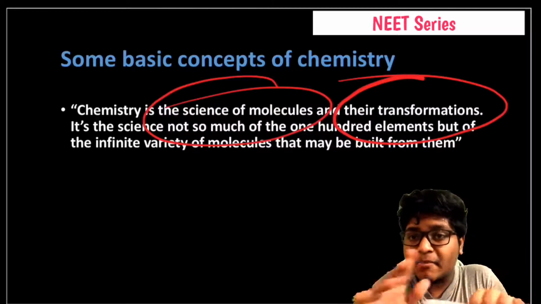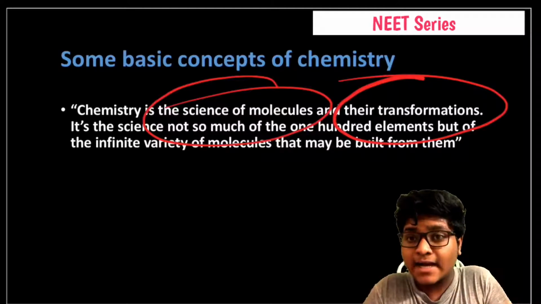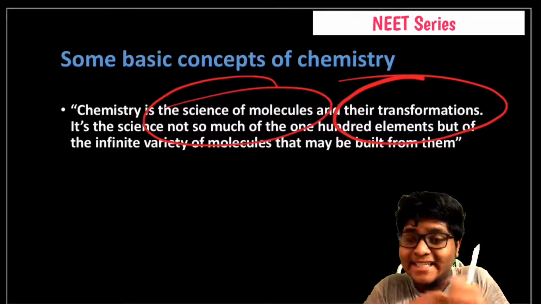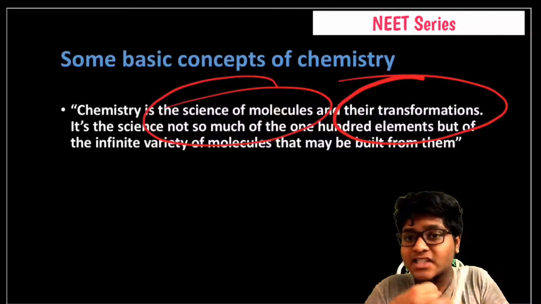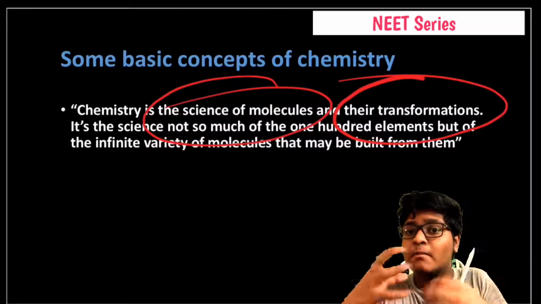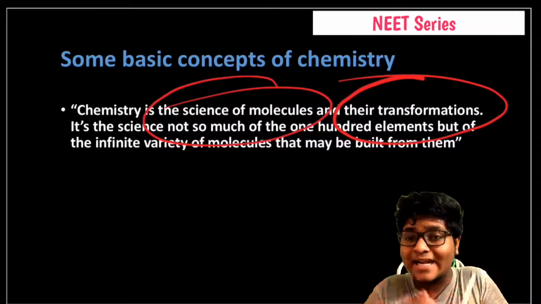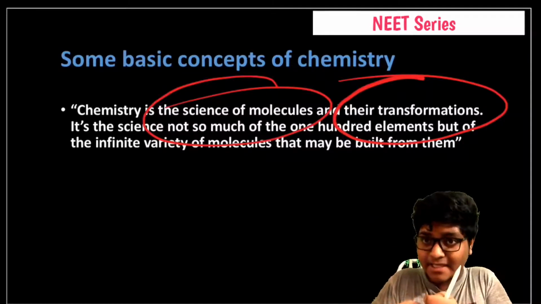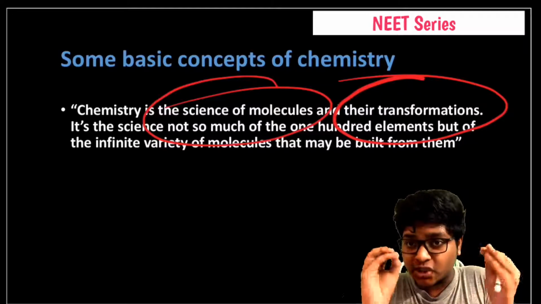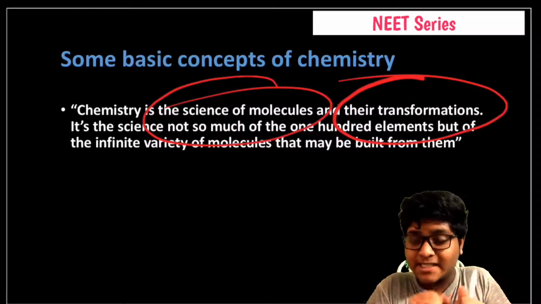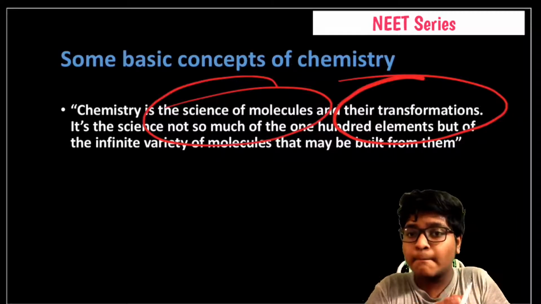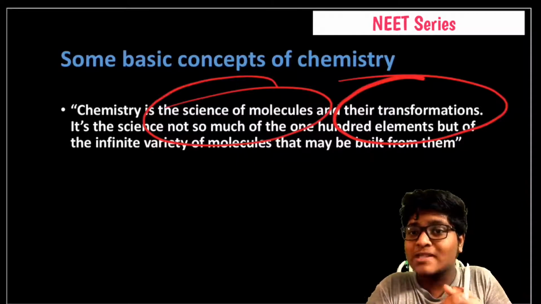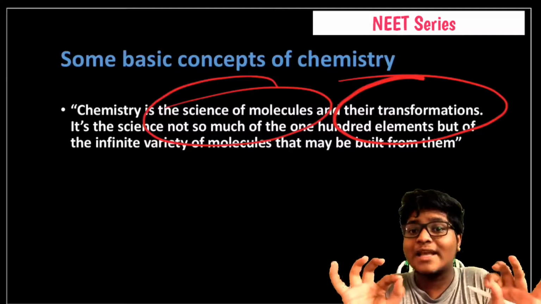So basically chemistry is not about the elements, but the elements together form several kinds of molecules, and these molecules transform and collide and become another form. The study of matter and its properties, of the molecules that are built from the elements, is known as chemistry. So we have elements, and a group of elements forms a molecule, and these molecules and their transformations is generally known as chemistry.